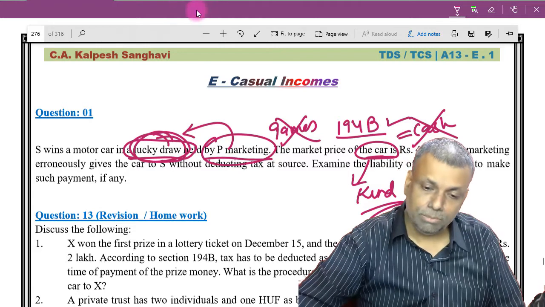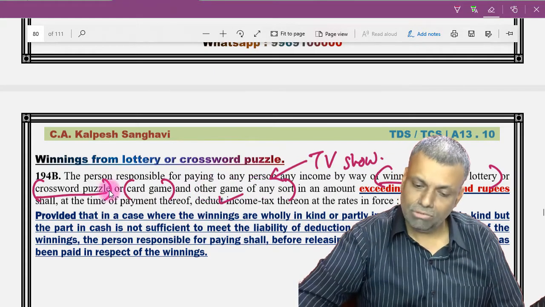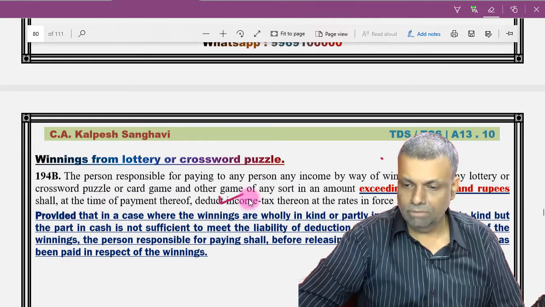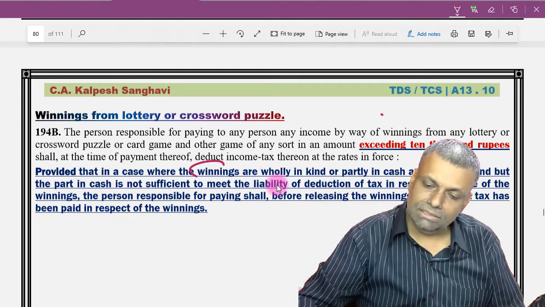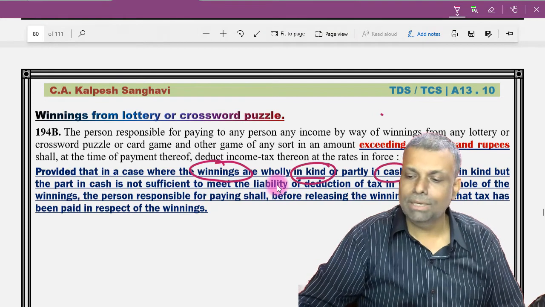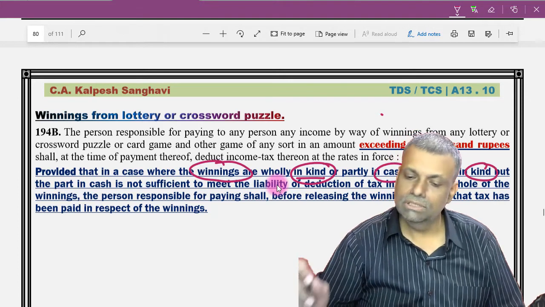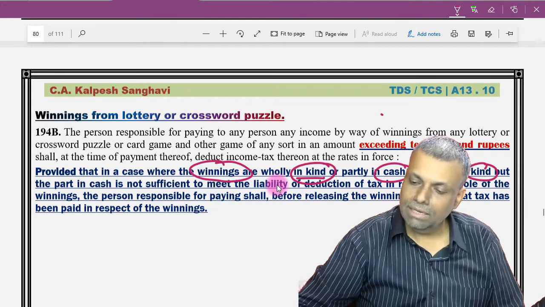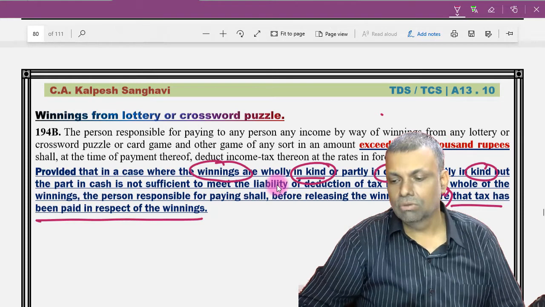However, if there is any such payment to be made in kind, then there is one extra provision which I would like to bring to your notice. It is a very, very simple provision, but you should not forget it, and you should know it well. Where there are any winnings which are in kind, or partly in cash and partly in kind, in that case they have to ensure that the tax has been paid on that winning. So this is one of the conditions.